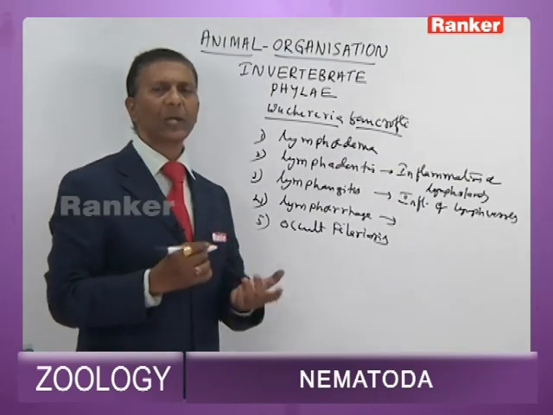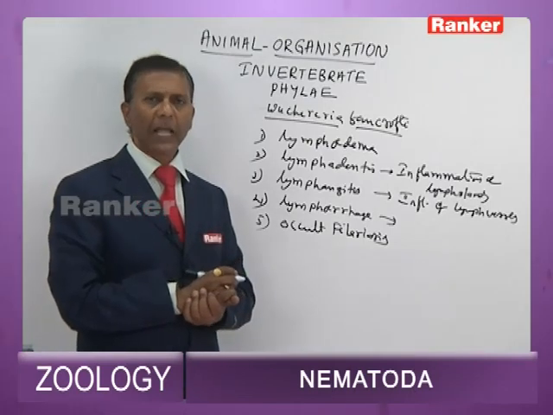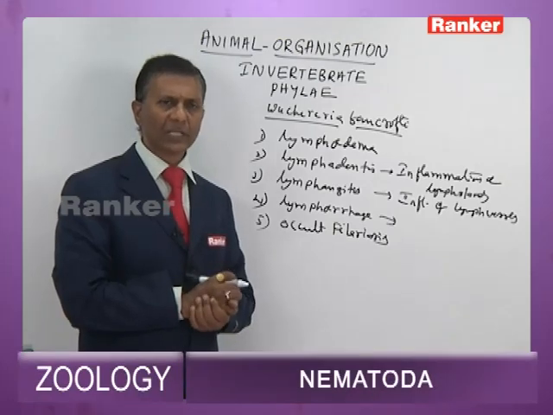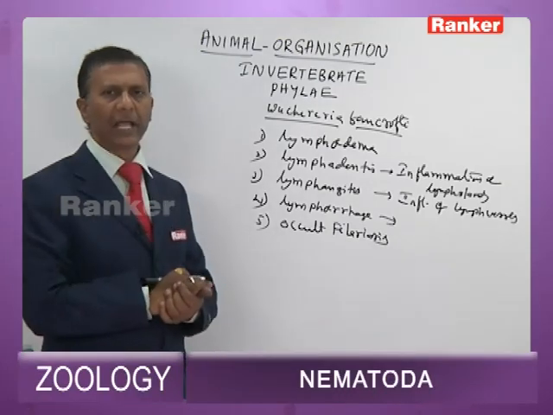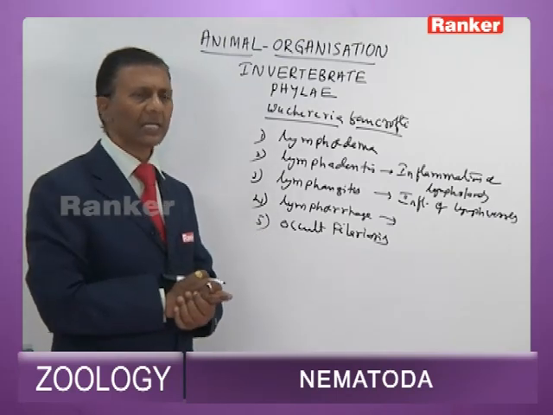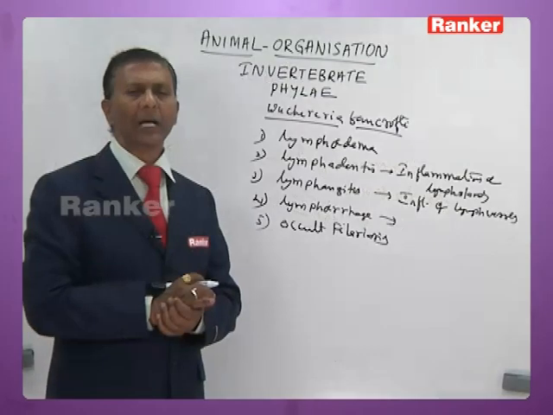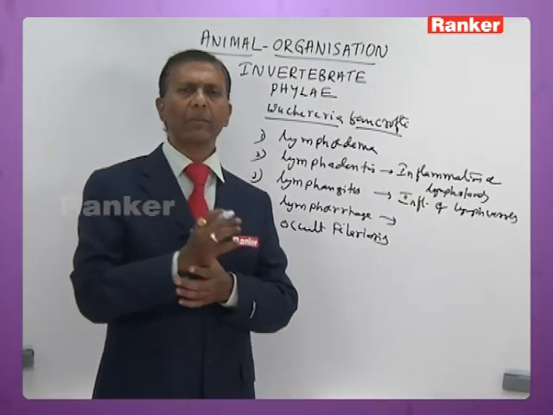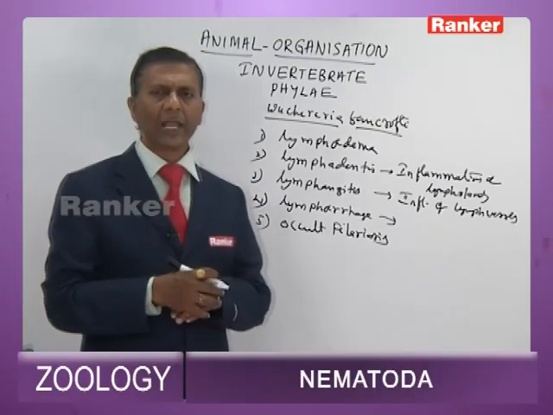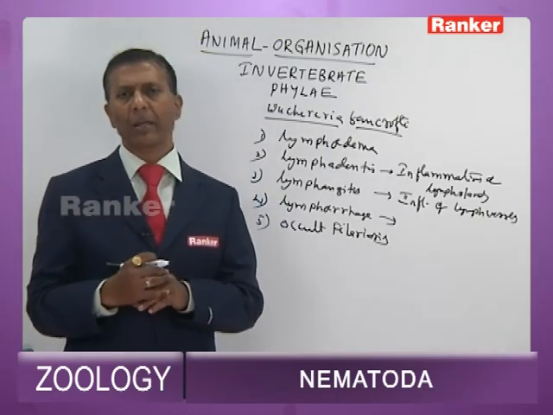Lymph that is released into intercellular spaces causes allergy, or you can call it hypersensitivity. That hypersensitivity caused because of the released lymph into the intercellular spaces is called occult filariasis. So all these symptoms can be put together and called filariasis. As a result of occult filariasis and hypertrophy and hyperplasia, the infected organ swells up and becomes voluminous. All put together is referred to as filariasis, which can be cured easily by medication, and at the same time by surgery.